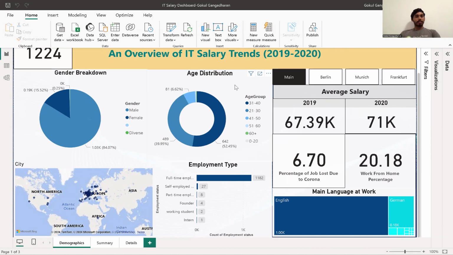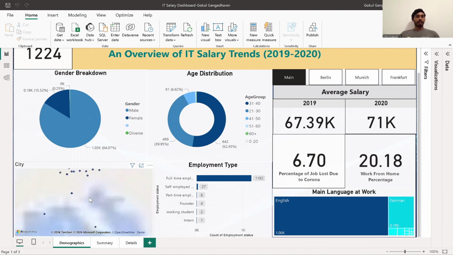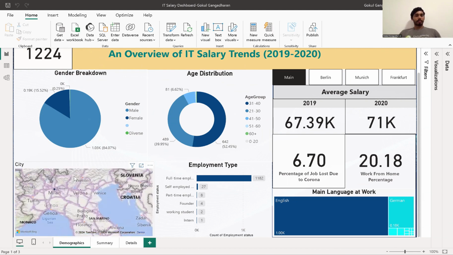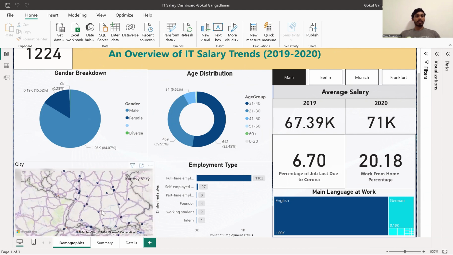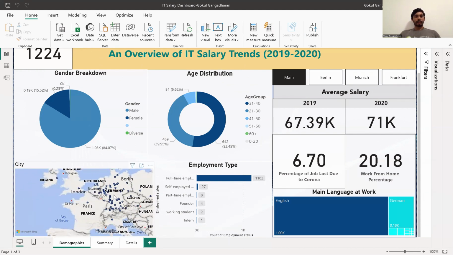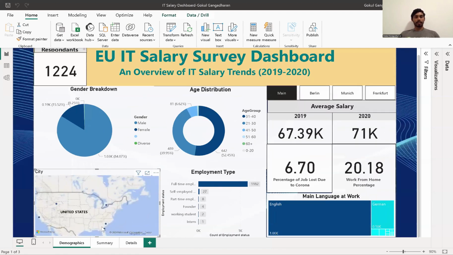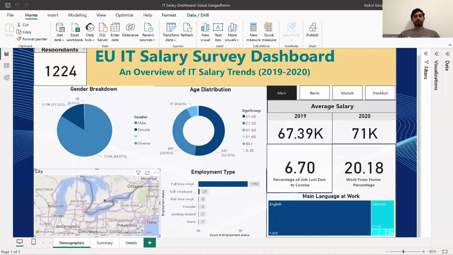Now, if we look at the demographics, mostly the respondents are based in Europe, and if we zoom in, we can see that mostly the respondents are based in Germany, in German cities, and there are some other European cities like Dublin, London, and Paris, and also some US cities like New York, Los Angeles, and Toronto as well.